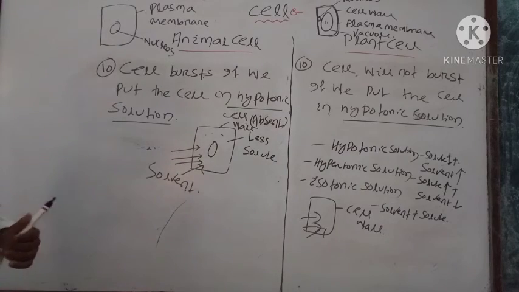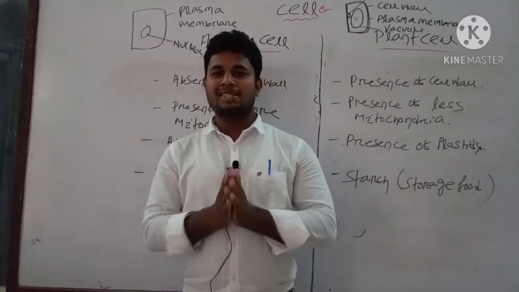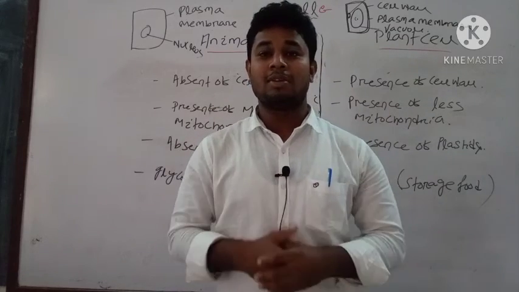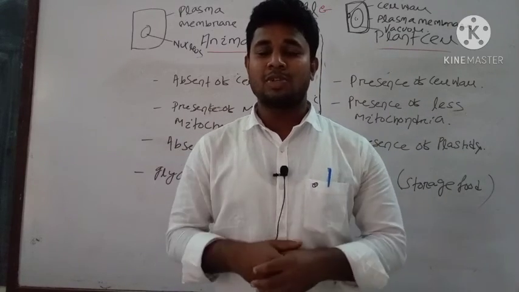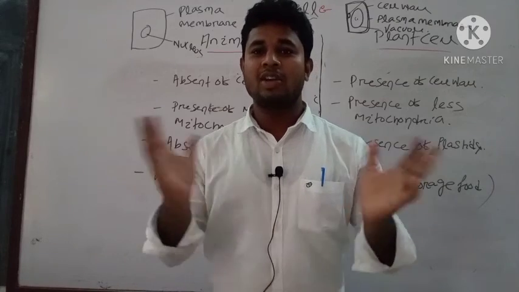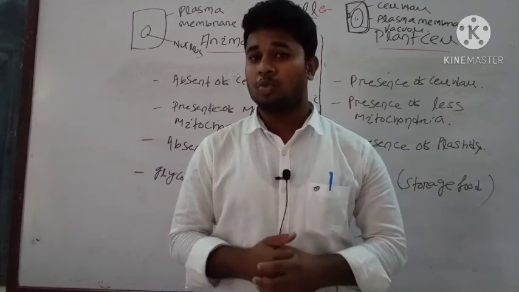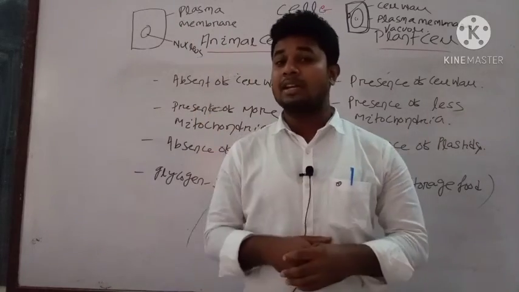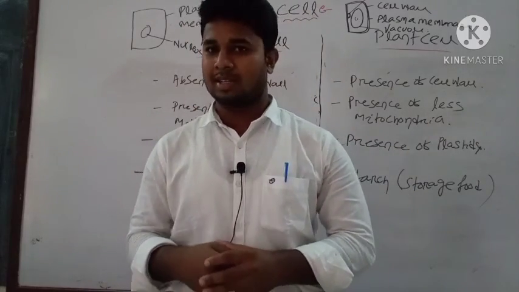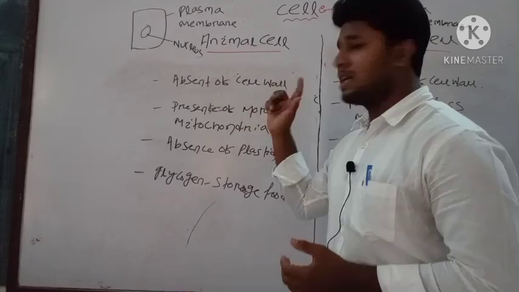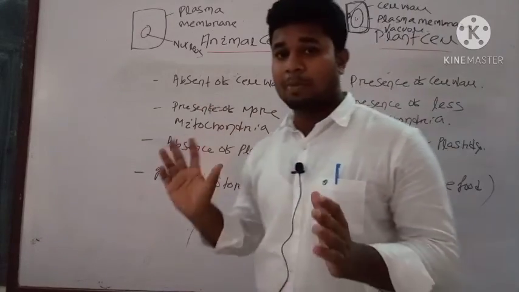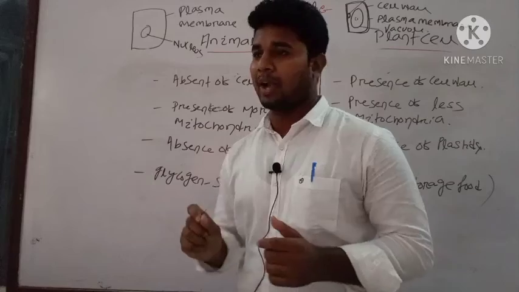We have completed the basics between the plant cell and animal cell. Hope you all have understood the basic differences between the plant cell and animal cell. Now you are able to identify which is your plant cell and which is your animal cell. Let us recall the main points we have discussed. The main point is the absence of cell wall in animal cell and presence of cell wall in plant cell, which is the first important point.